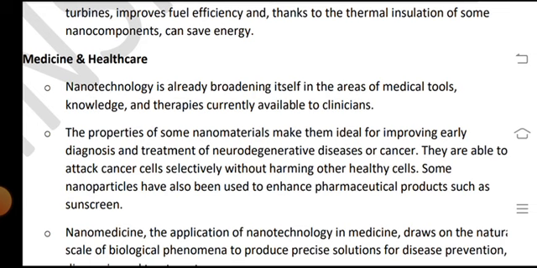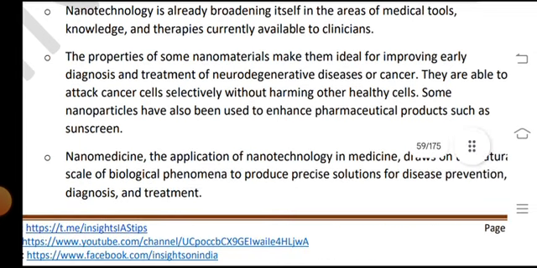Medicine and healthcare: nanotechnology is already broadening itself in the areas of medical tools, knowledge, and therapies currently available. The properties of some nanomaterials make them ideal for improving early diagnosis and treatment of neuro and DNA-related diseases or cancer. They are able to attack cancer cells selectively without harming other healthy cells. Some nanoparticles have also been used to enhance products such as sunscreen.